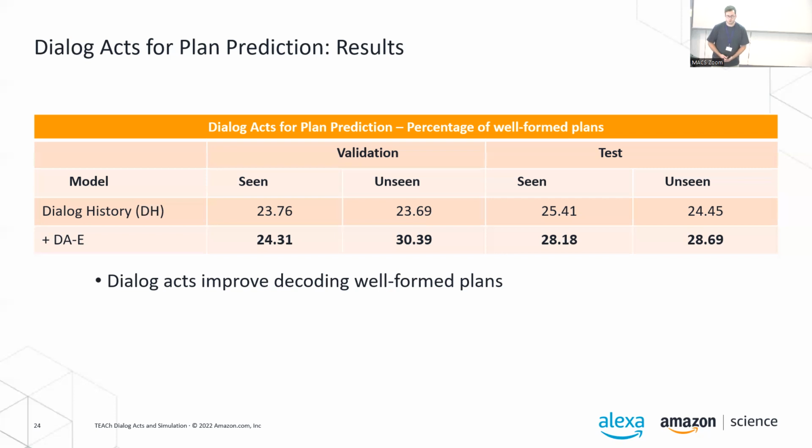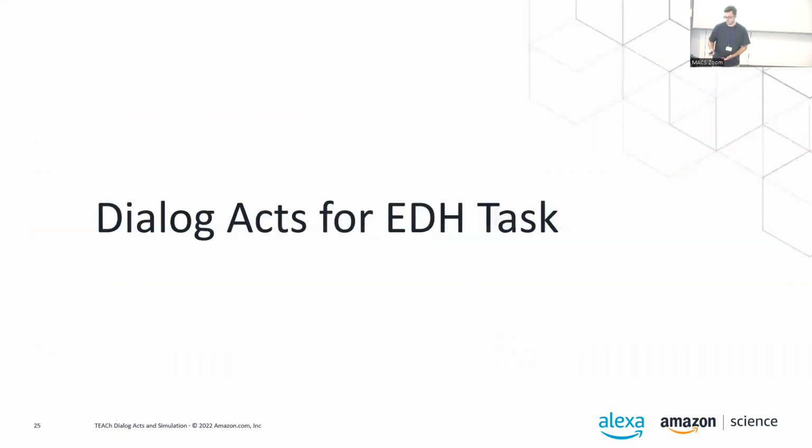So we're using a BART model here with 3D decoding. And if we do add dialog acts, the model produces a syntactically valid plan more frequently, which we think is a small gain in performance, but to actually know whether this helps, we would have to execute these plans, which we have not done yet. However, there's more work on this coming up in the future.